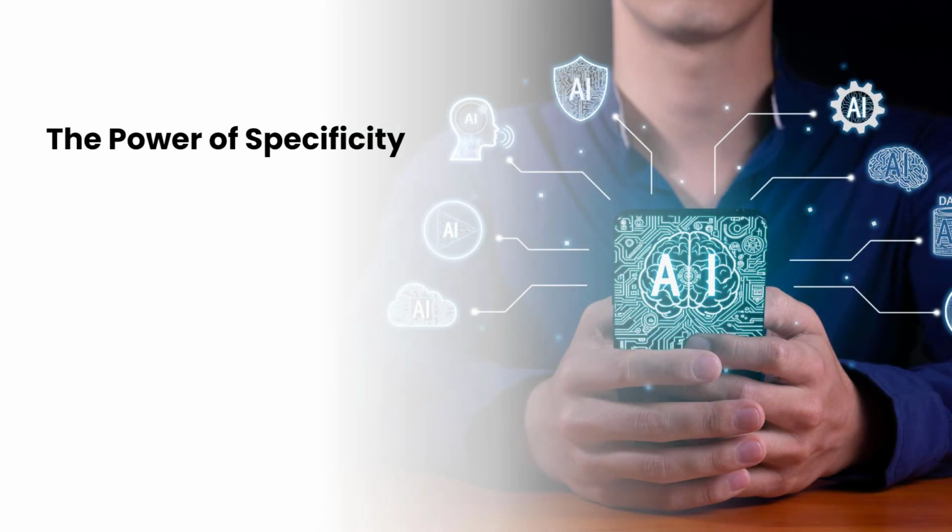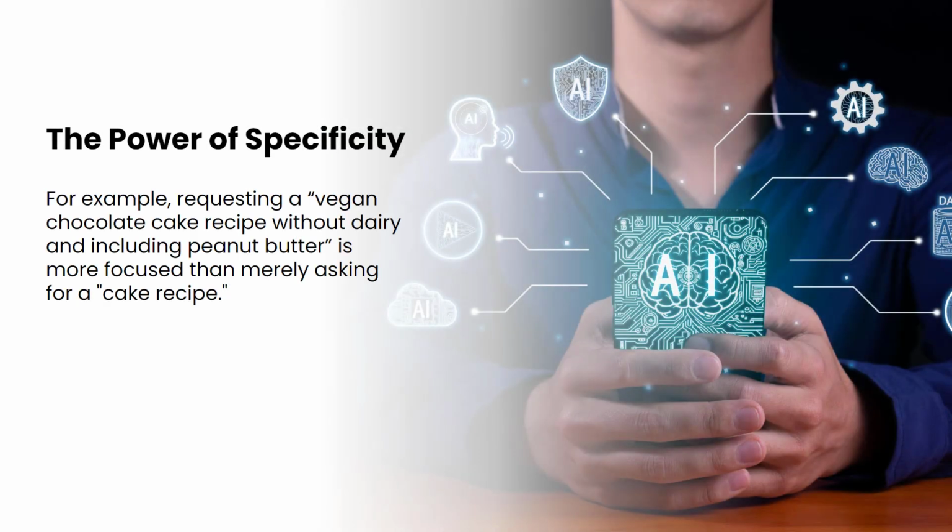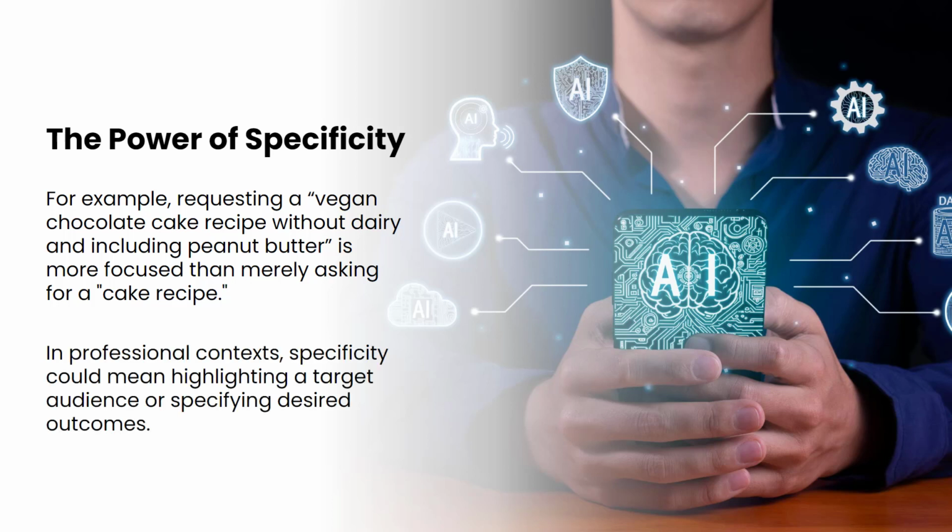The power of specificity. For example, requesting a vegan chocolate cake recipe without dairy and including peanut butter is more focused than merely asking for a cake recipe. In professional contexts, specificity could mean highlighting a target audience or specifying desired outcomes.